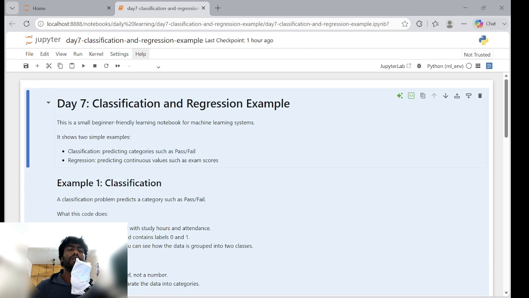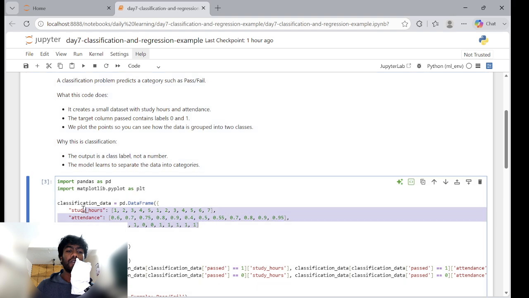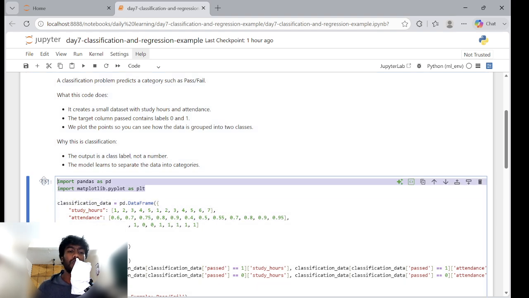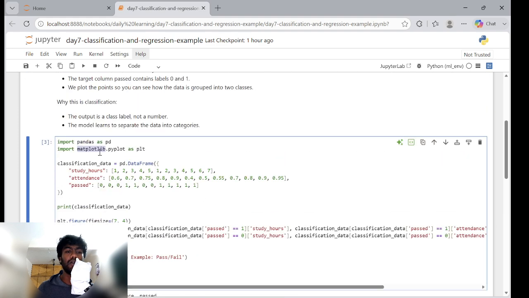Consider a student's report where he either passes or fails, right? So it's like a label whether he's passed or failed. That's a classification problem. Here I've taken a small data set. Forget about all these imports, but these are very basic things, like Matplotlib to plot a graph chart like this, and Pandas to analyze data.